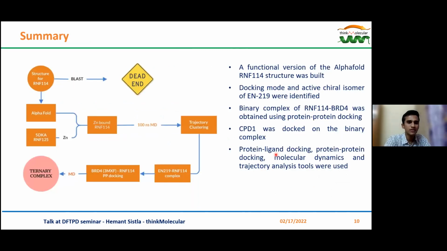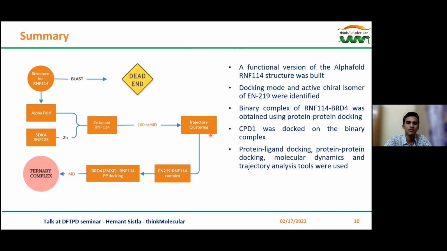Now, to summarize the work which I have done, this workflow succinctly summarizes the efforts taken up during this work. First, a functional version of RNF114 was built. Then the active chiral conformation of EN219 was identified, which was then docked onto the RNF114 structure.